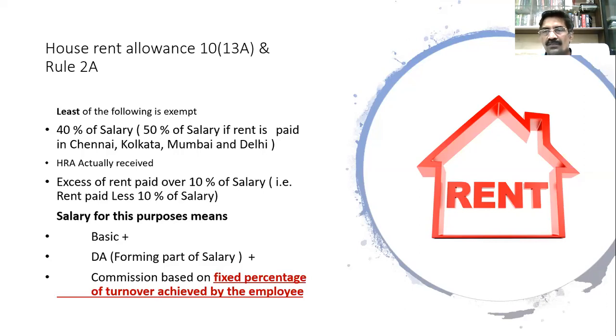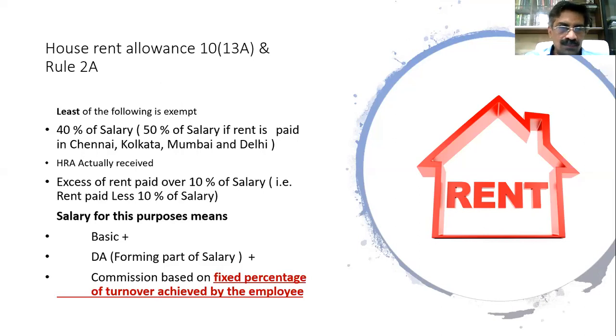Some examiners specify 5% of sales up to this turnover, 6% after that. A lot of students don't take this. Ask them why, and they say, Sir, you only said fixed percentage. I said fixed percentage, I didn't say same percentage. There is a difference between fixed percentage and same percentage. The percentage is fixed: up to 5 crores of turnover it is fixed as 1%, and beyond 5 crores there is a different percentage. The percentage is only fixed. I have never said that the percentage has to be the same. These are very common questions and common mistakes in the examination. You should avoid those mistakes.